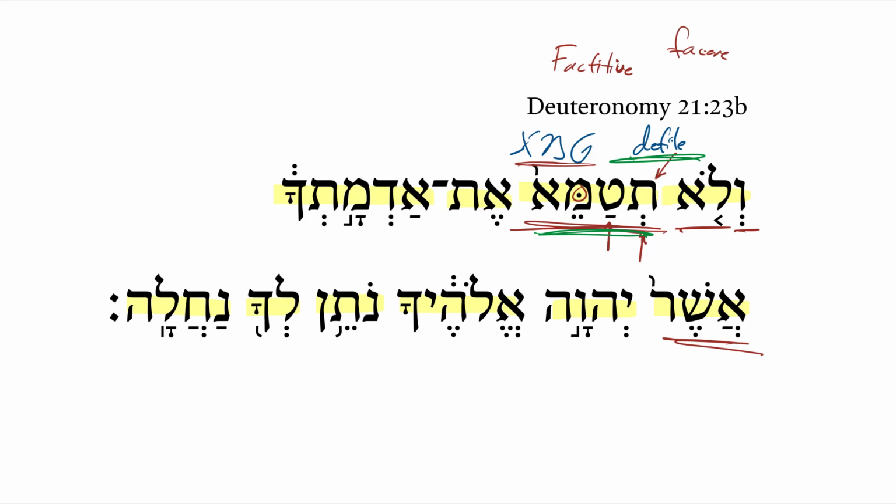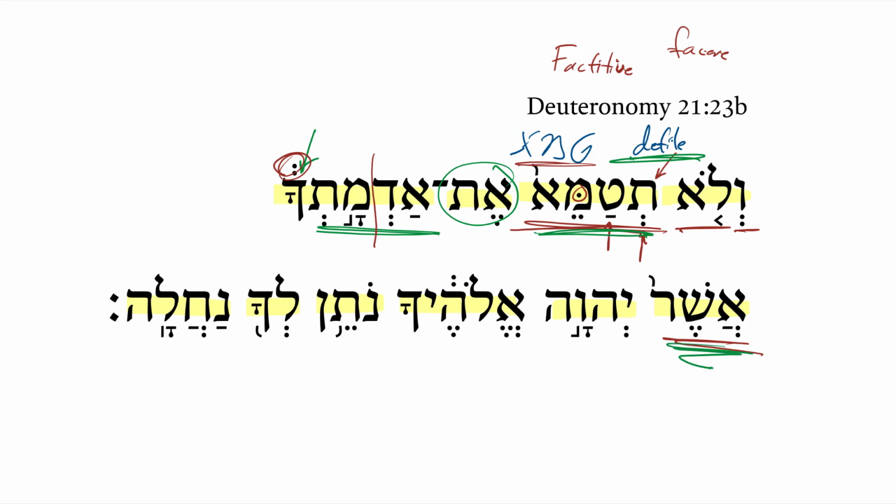Well, what shall you not make unclean? Direct object marker, your adama, your land. And so notice here with the suffix, we get admatcha. So you get that closed syllable right here because the accent has shifted all the way down to the suffix. So that's some interesting accent morphology there. You shall not defile your land. You shall not make unclean your land.